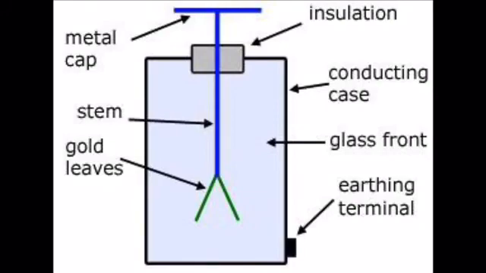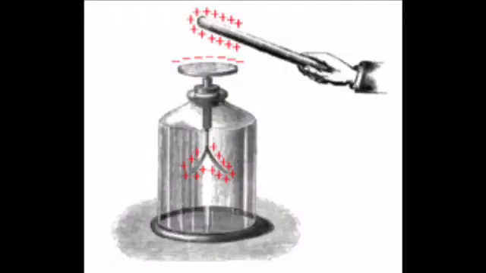Let us see the working of the electroscope. When a charged object touches the brass disc, you see one charged object is touching the disc. Electric charges get transferred from the brass rod to the gold leaves. As a result, the gold leaves move away from each other, depicting the presence of charge. When the leaves show movement, it shows that the body is charged.